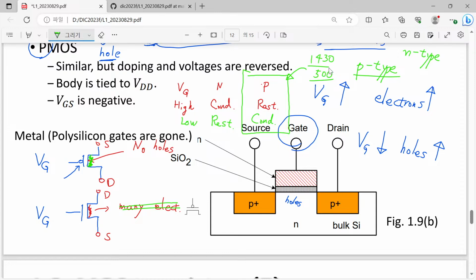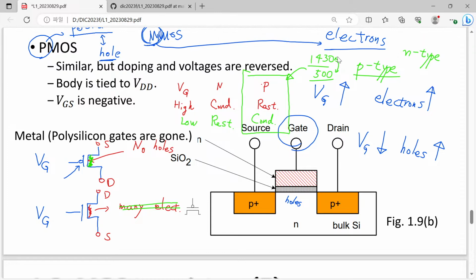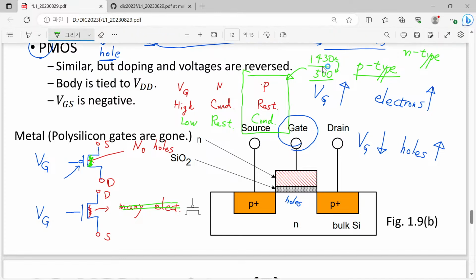Of course, this is just the maximum value. So there is more or less a 3 times difference in electron mobility and hole mobility. Oh, 3 times is huge. But you know that if we go to other materials, the difference is not just a factor of 3. 10, 100 times difference can be easily found in many materials.